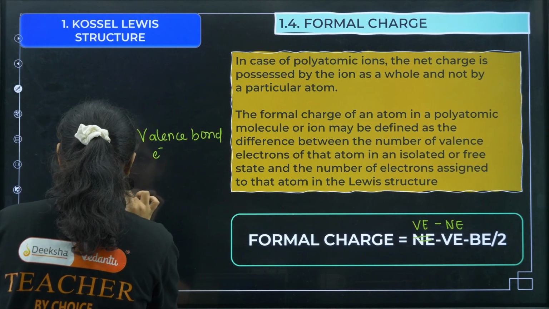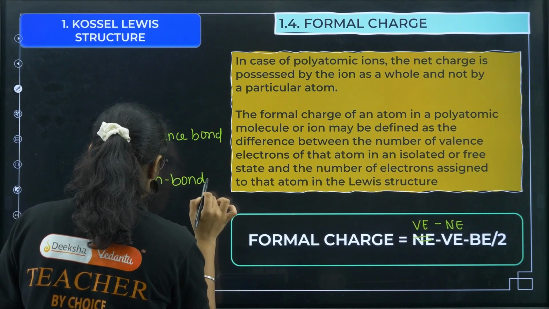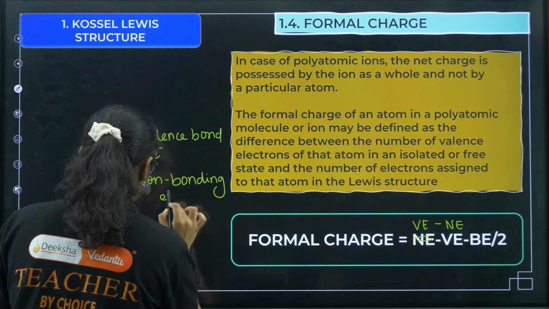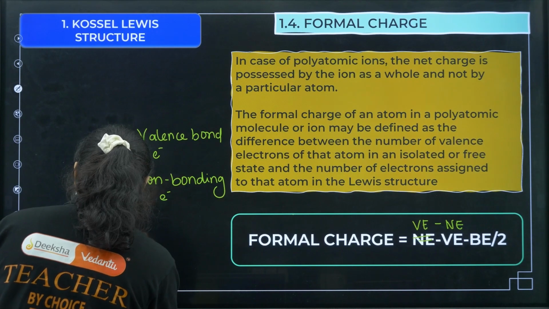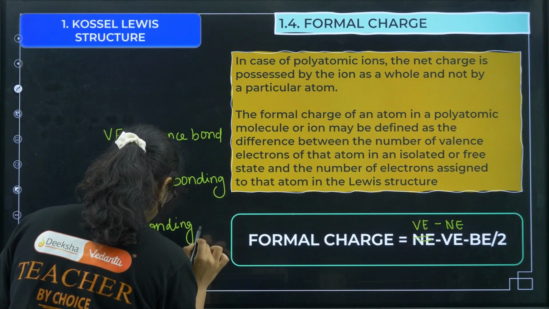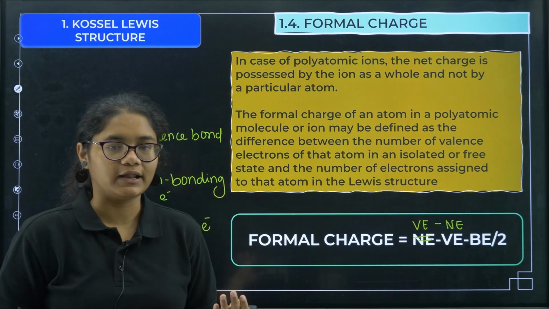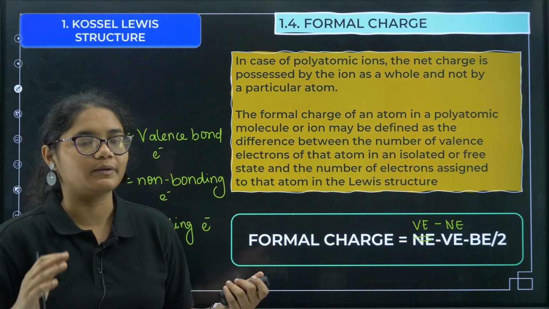Ne is non-bonding electrons. And Be is bonding electrons. Clear? Valence electrons minus non-bonding electrons minus bonding electrons by 2.